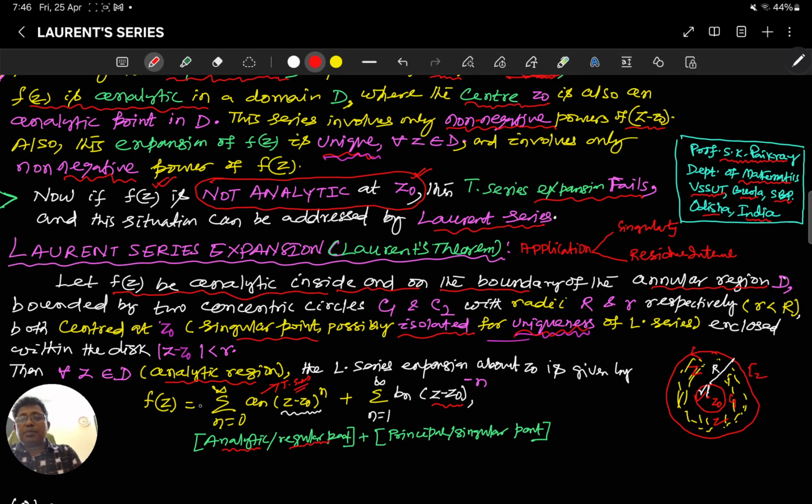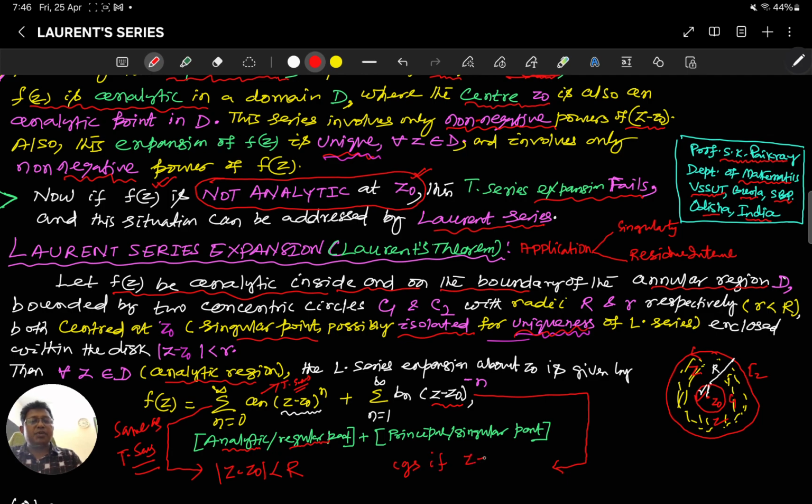Now this positive power of z is the same as your Taylor series, and it will converge when modulus of z minus z0 is less than capital R. Now this negative power of z will converge if it is beyond this small circle, that is, modulus of z minus z0 greater than small r.